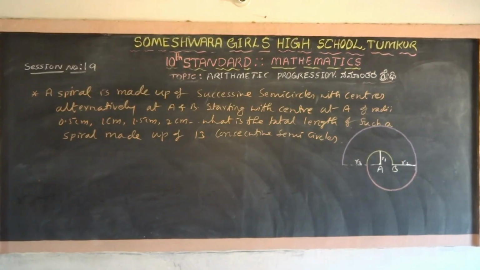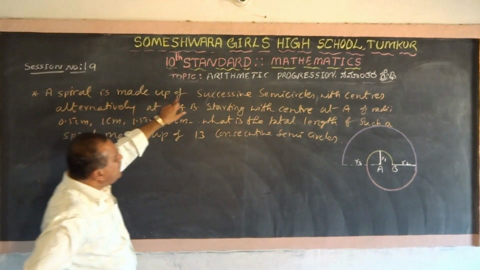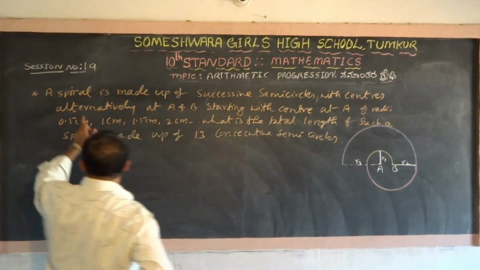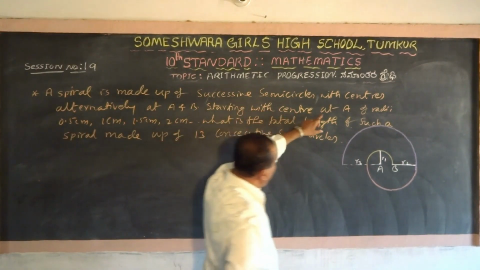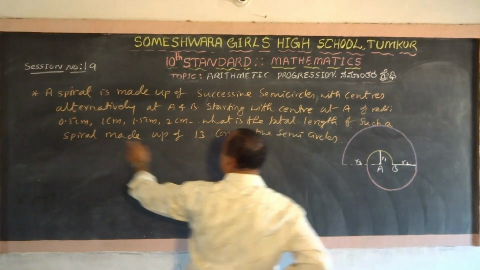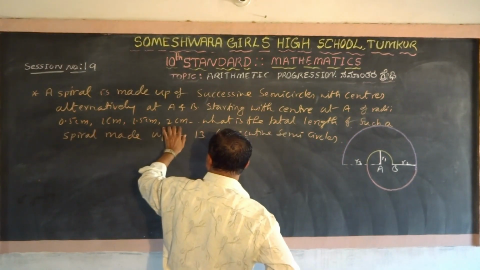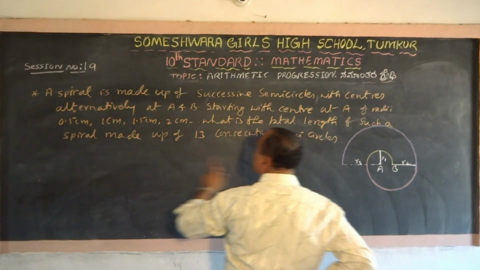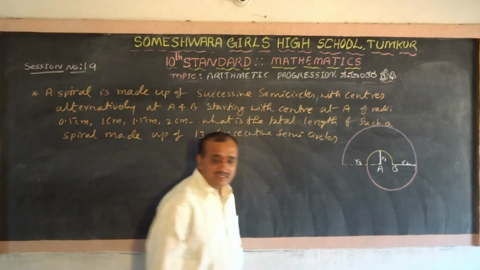So this is the fourth problem. A spiral is made up of successive semicircles with centers alternately at A and B, starting with center A, of radii 0.5 cm, 1 cm, 1.5 cm, 2 cm. What is the total length of such a spiral made up of 13 consecutive semicircles?